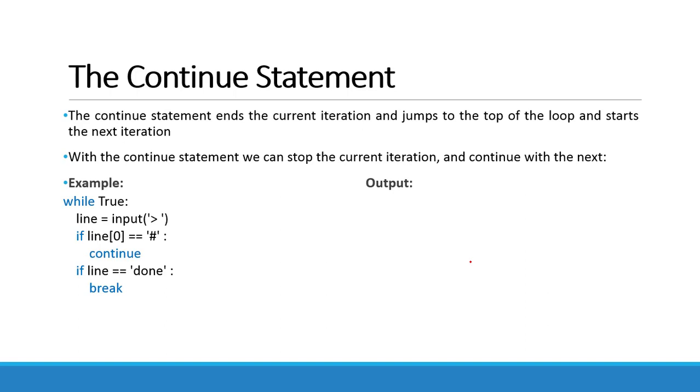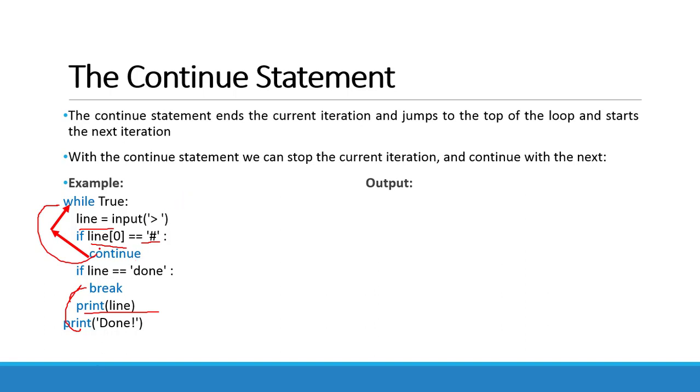For example, while the condition is true, take the input from the user in the line variable, and if the user entered something which starts with the hash symbol, then continue with the next iteration. And if the user entered done, then jump out of the loop, otherwise print that line. So the continue statement is very useful when we want to stop execution of the current iteration.